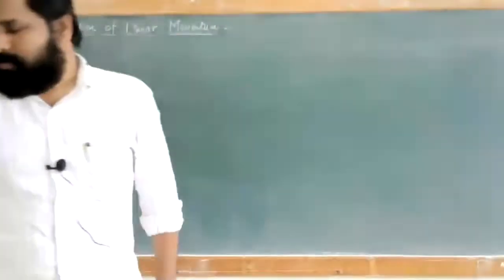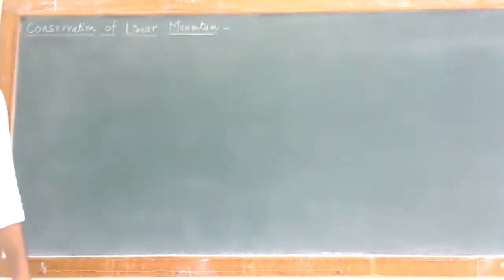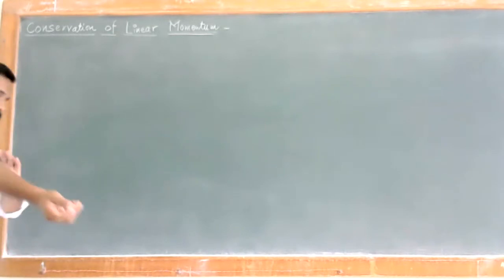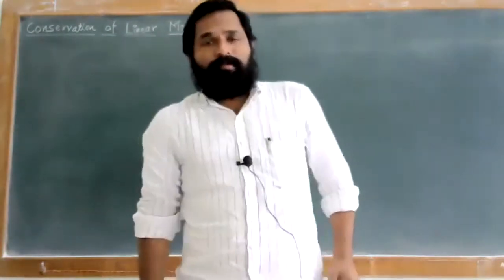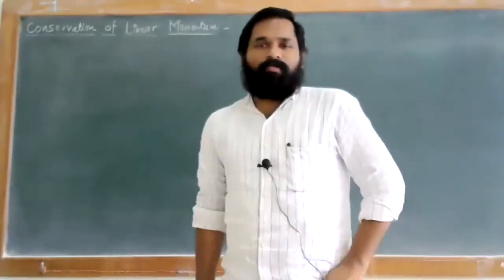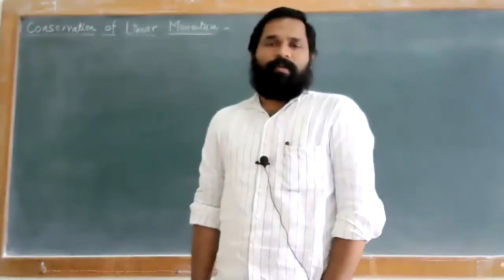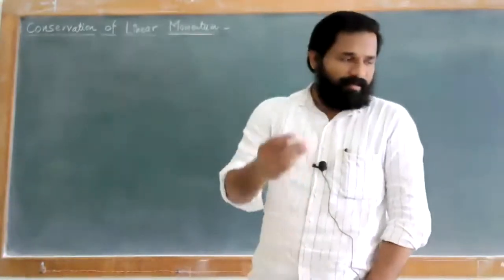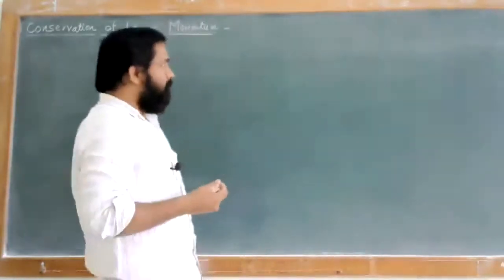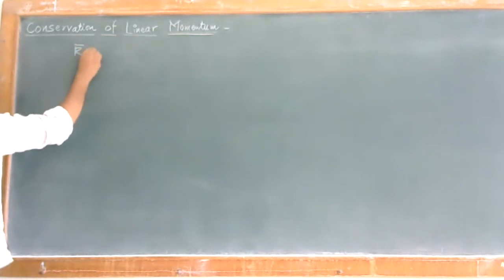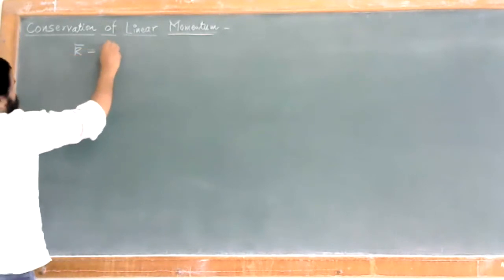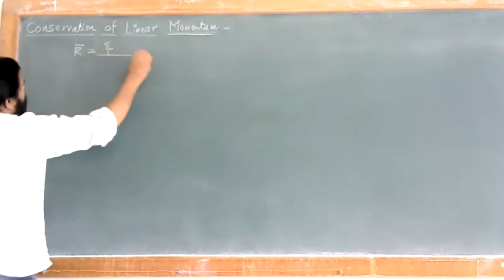So for this, we have already seen the conditions for the center of mass. The center of mass is nothing but the point at which the whole mass of the body is supposed to be concentrated. For that, we have seen the resultant vector, and that resultant vector is given in terms of vector r equal to the summation of mi ri